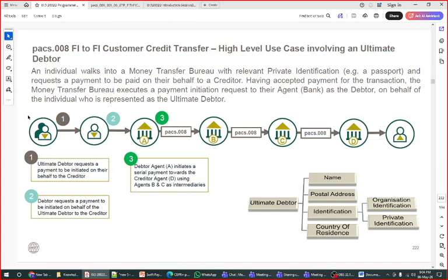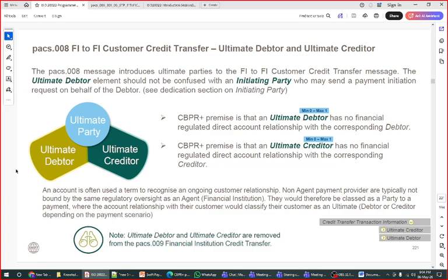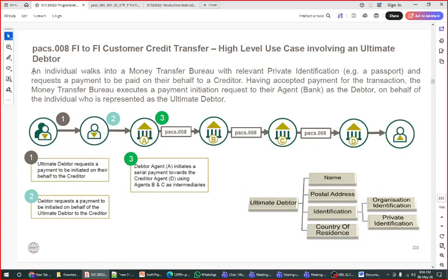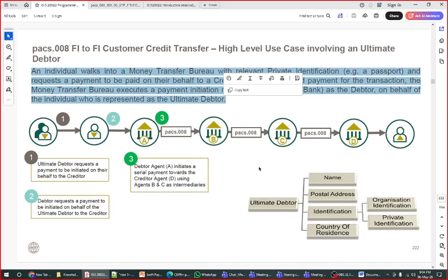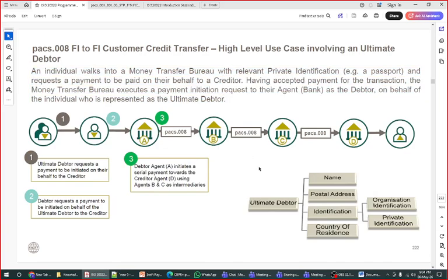The ultimate debtor is the concept which we have discussed, and you have to explain this ultimate debtor example nicely, and that's it. Because this is a newly introduced concept, there are more chances that if somebody wants to go into detail, this kind of question can definitely come: what is the ultimate debtor here, right? So you can keep this information with you.